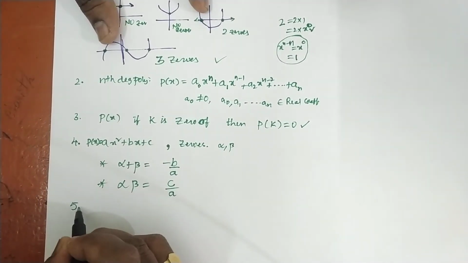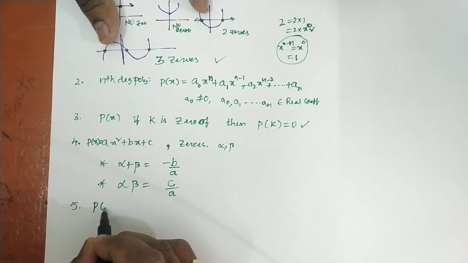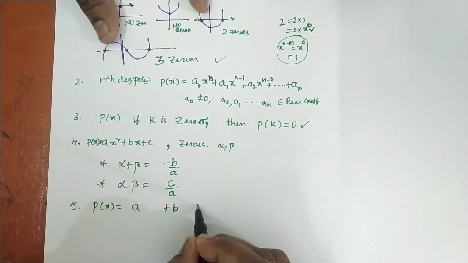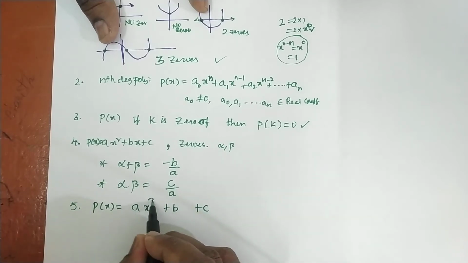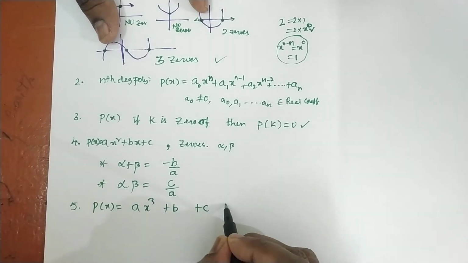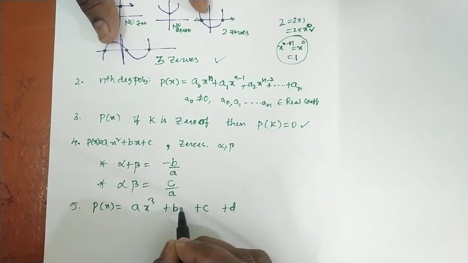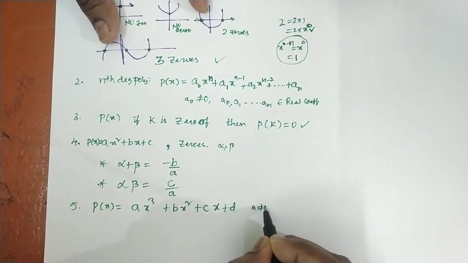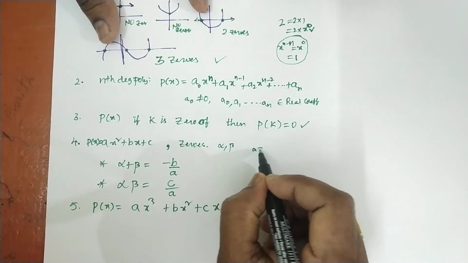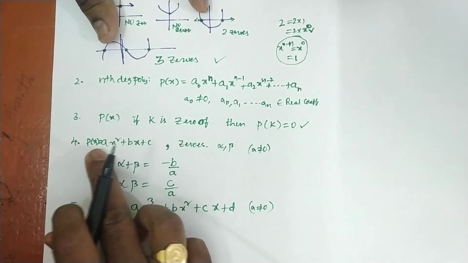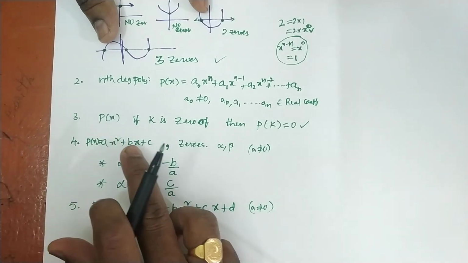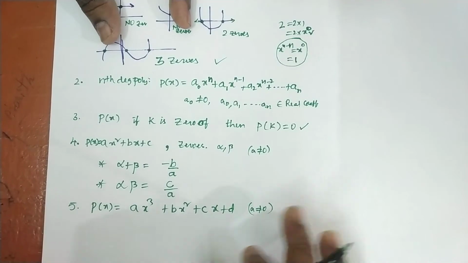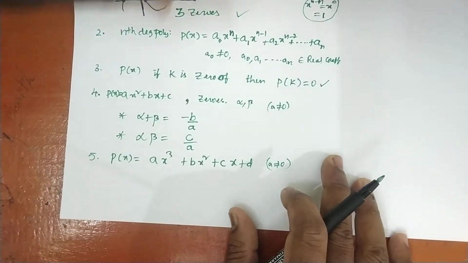Let us take one more polynomial. P of x is a cubic polynomial. It is very simple to write a cubic polynomial: ax cube plus bx square plus cx plus d, that is enough. A should not be 0, that is the main condition. What will happen if a is equal to 0? The x square term also will vanish, leaving bx plus c, which is a linear polynomial. So here also the x cube coefficient should not be 0.